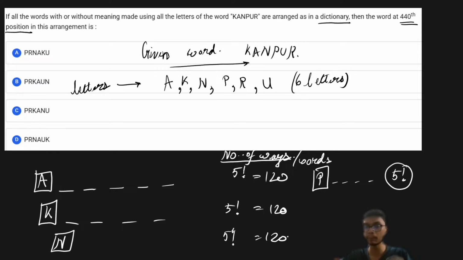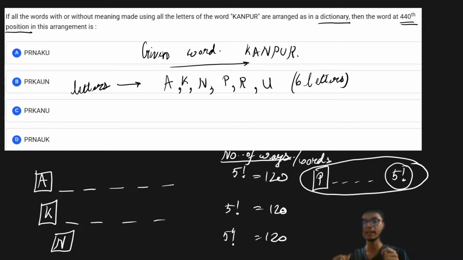So 120 plus 120 plus 120 plus another 120 is going to be 480, which is greater than 440. That means the 440th word using these letters will lie in this particular zone, the words with the letter P as the first letter. I hope this is clear to all of you.